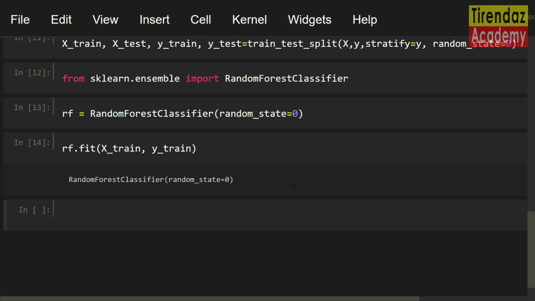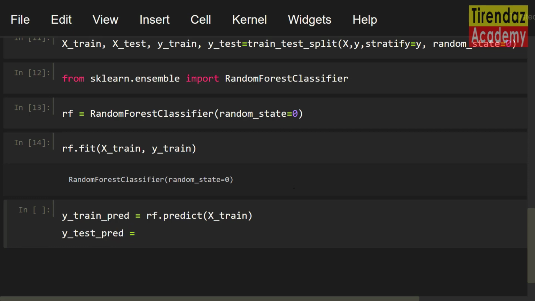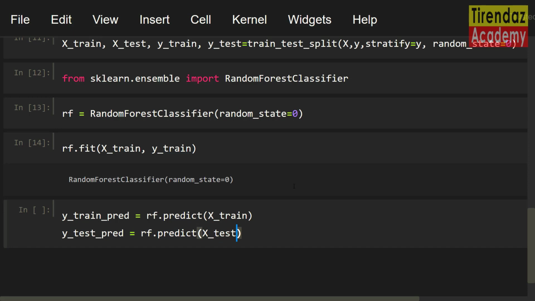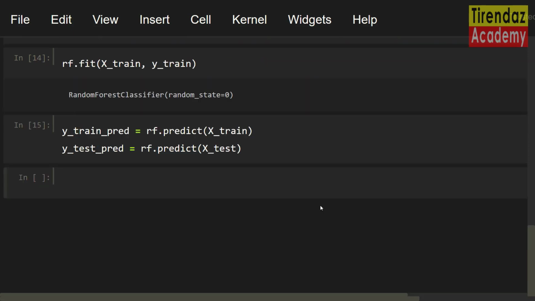Let's evaluate our model using the training and test set. y_train_pred equals rf.predict(X_train). After that, y_test_pred equals rf.predict(X_test). Cool. We predicted the training and test values. Now let's take a look at the performance of our model on the datasets.